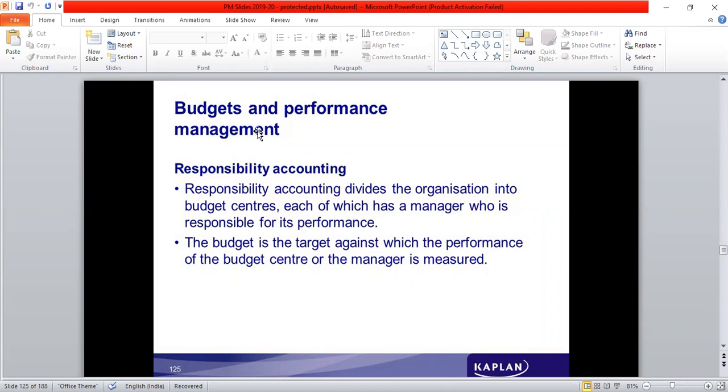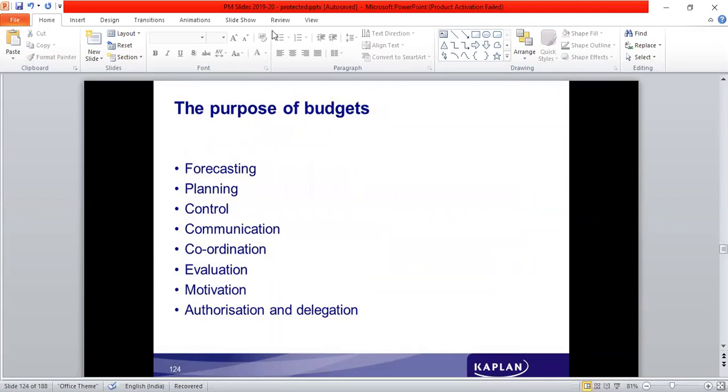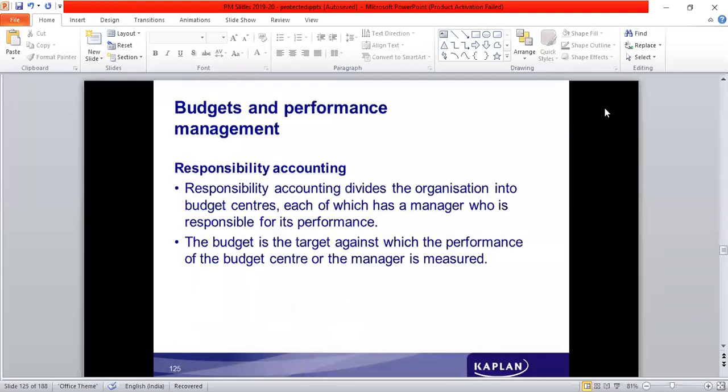The next topic here is budgets and performance management. Under that, there is a concept. See, we have learned one point in the previous slide. What are the purposes of budgeting? One point talks about authorization and delegation. What is authorization and delegation? So, managers at different levels are given the authority to take decisions.